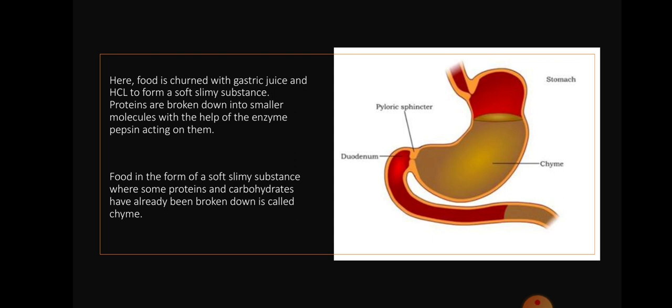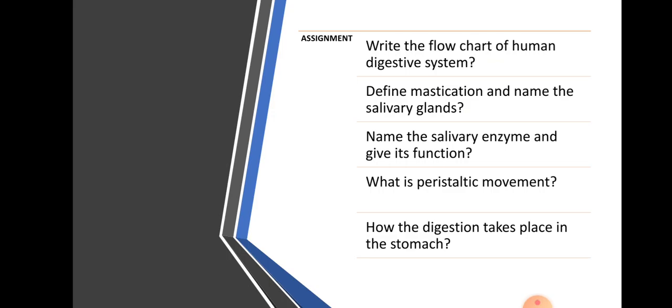Let's go with the assignment part. Write the flowchart of human digestive system, define what is mastication and name the salivary glands. Name the salivary enzyme and its function. What is peristaltic movement? How does the digestion take place in the stomach?